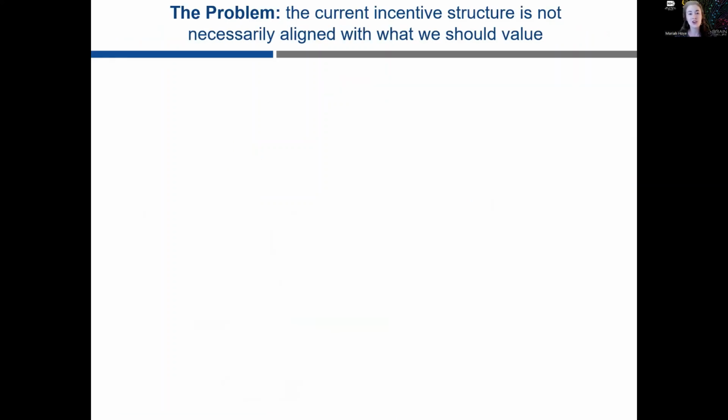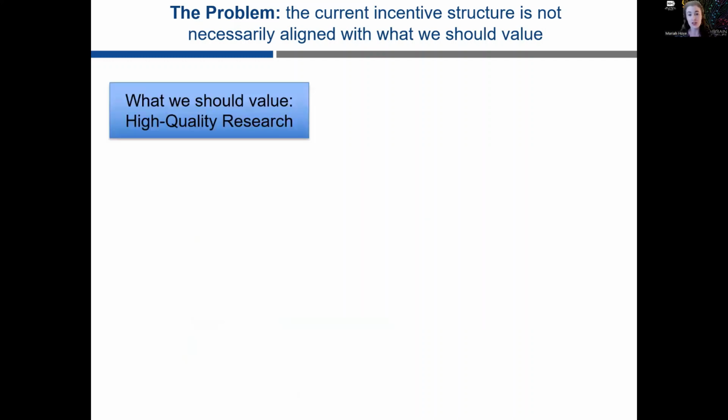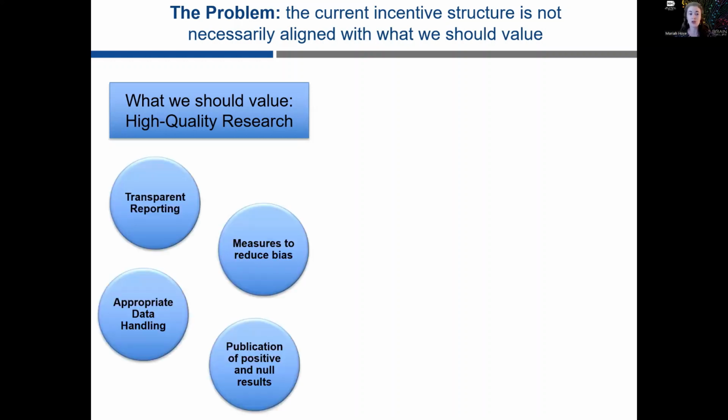The problem is that the current incentive structure is not necessarily aligned with what we should value. And what we should value is high quality research, which is rooted in those rigor and transparency practices, such as transparent reporting, taking measures to reduce bias, such as blinding or masking of experimenters, using appropriate data handling, and then publishing both positive as well as negative or null results.